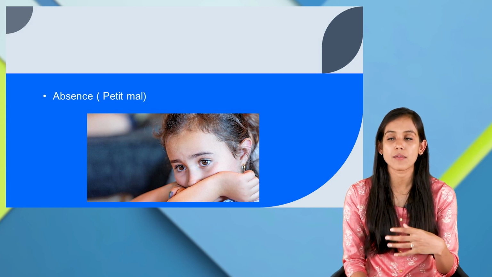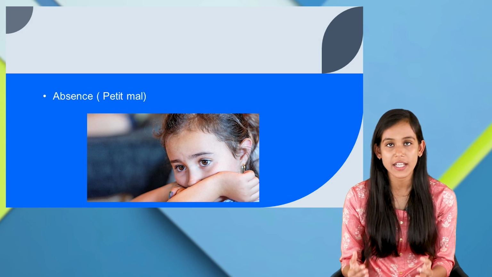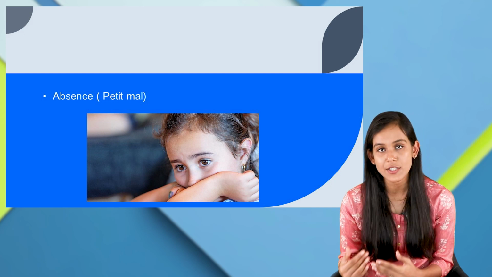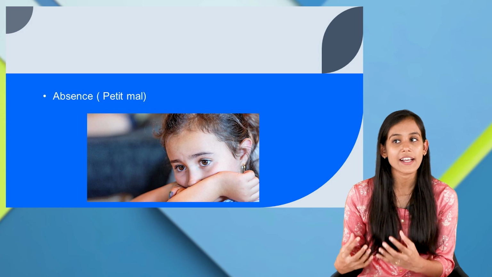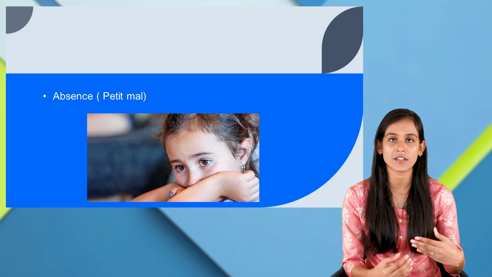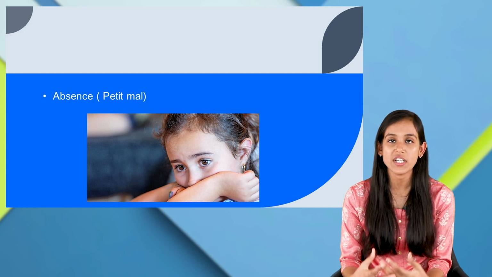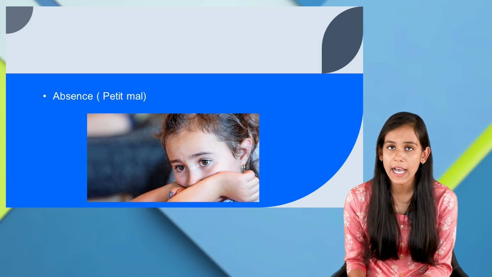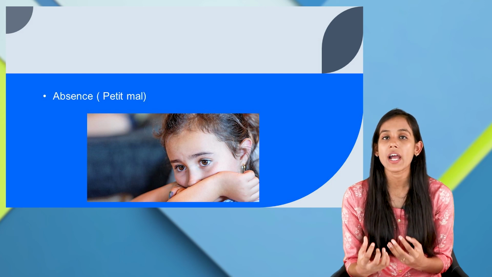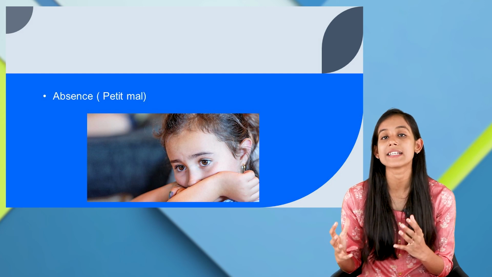This is most common in pediatric patients, and you can see the child would be staring at you. It mostly goes unnoticed because the child won't have any of the symptoms that we discussed just now, such as jerky movements or body stiffening. All these things would not happen. That's the reason most of the time it goes unnoticed, and the child would stare at you. It appears as if the child is daydreaming.